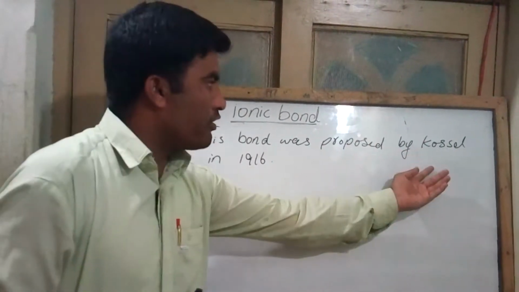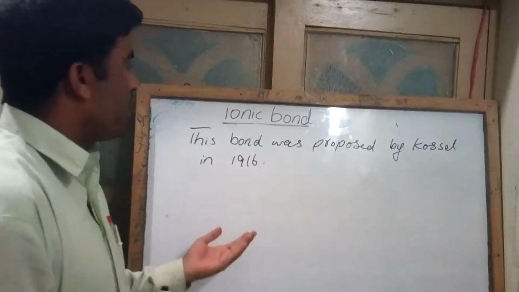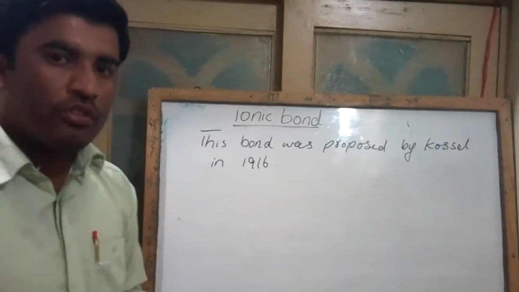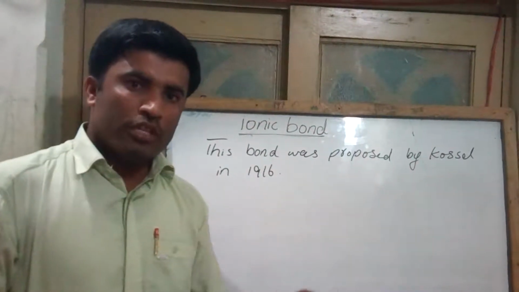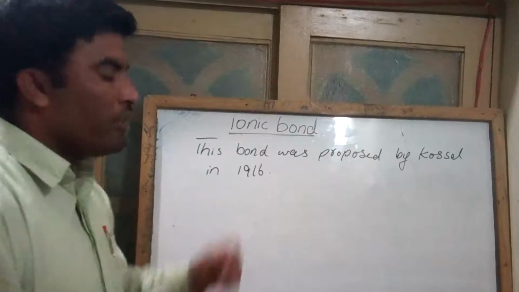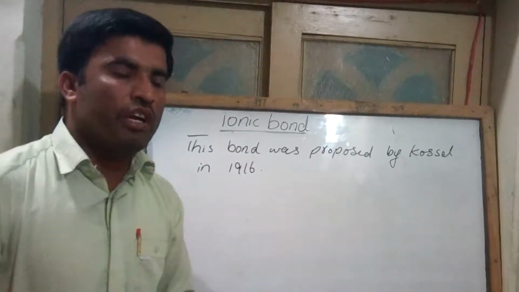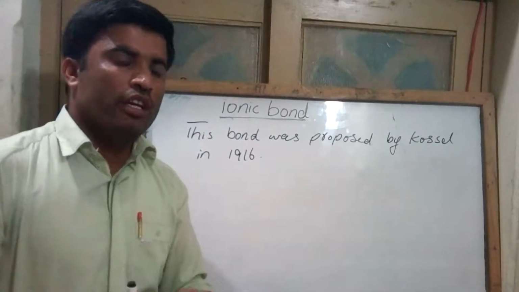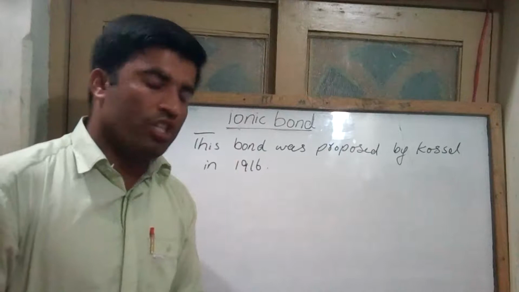Kossel suggested that the inert gas configuration could be obtained by the transference of electrons from one atom to another. This type of bond is exhibited by atoms which can lose electrons to form a positively charged ion or gain electrons to form a negatively charged ion.